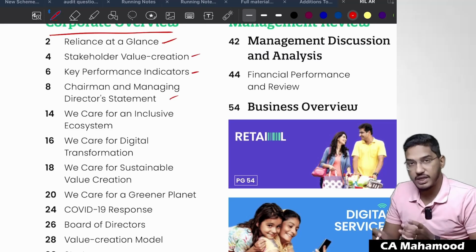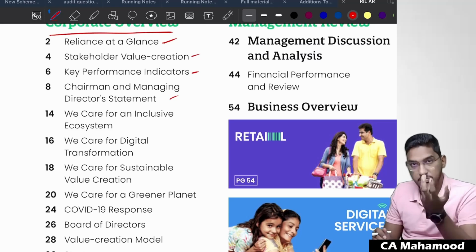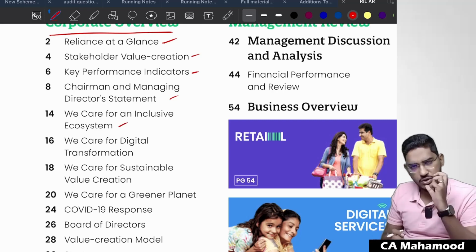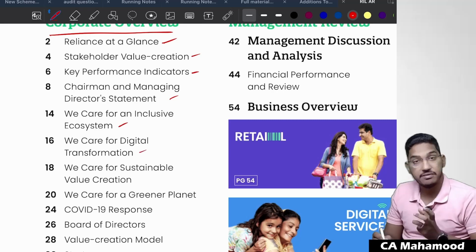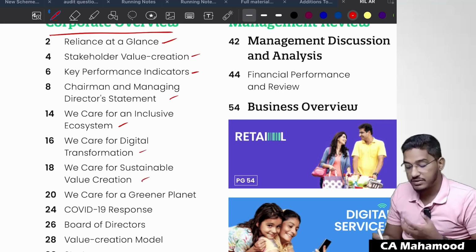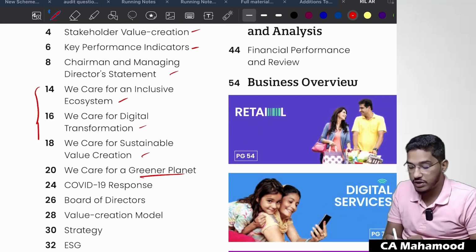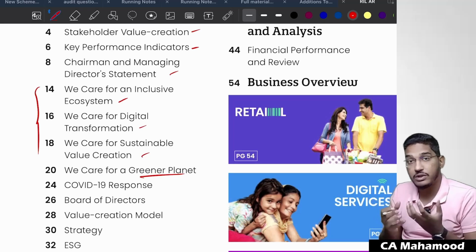A chairman and director statement, the managing director or chairman's statement will be there. He will try to explain: we care for an inclusive ecosystem. What is their core area? That they will explain. We care for digital transformation. We care for sustainable value creation. We care for a greener planet. Nothing but how they are contributing to the country, how they are contributing to the globe.